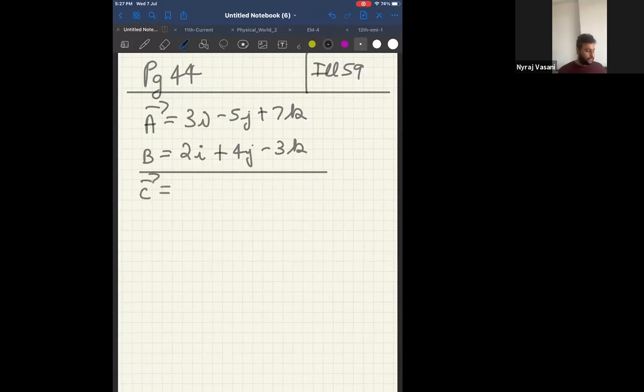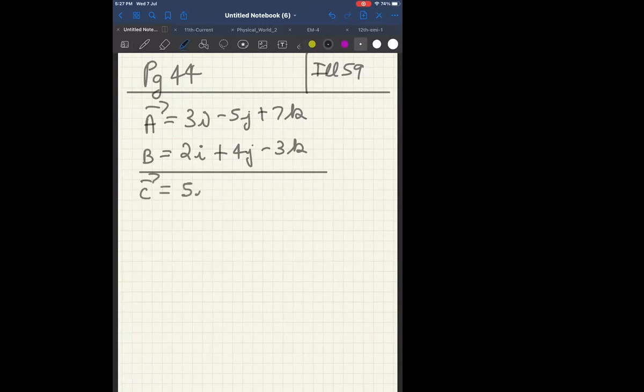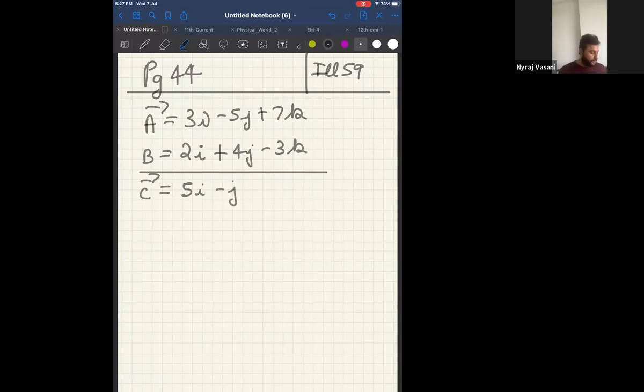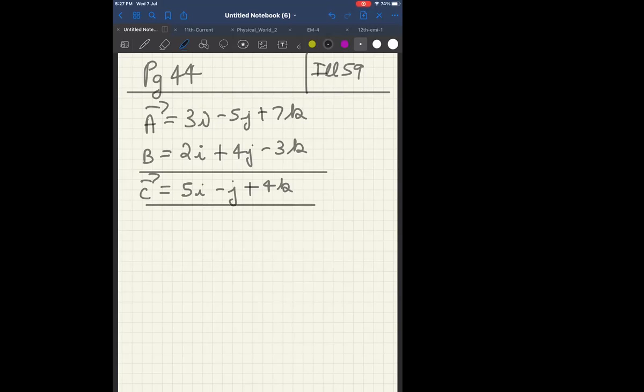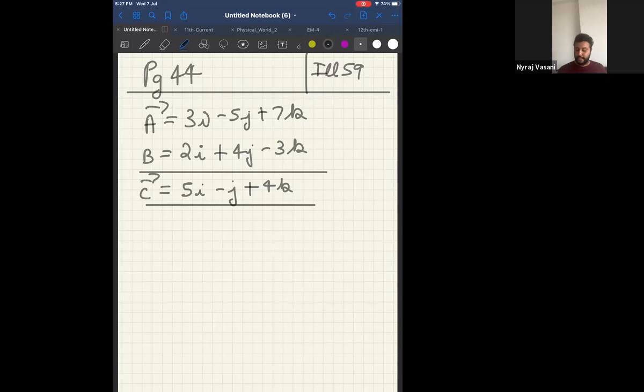Now, what is 3 plus 2? 5i. Minus 5 plus 4 is minus j. And 7 minus 3 is plus 4k. Now, can I say this is the resultant of A and B? Please listen to the question. Yes. Now, determine that vector which when added to the resultant of this.